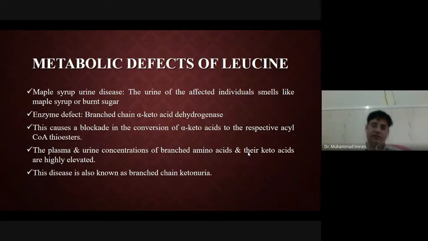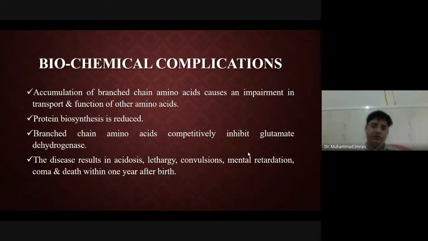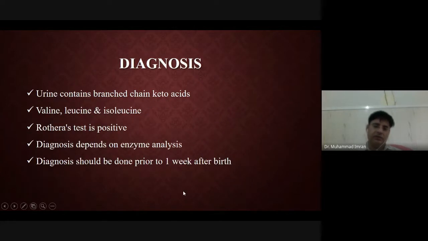All the branched-chain amino acids will accumulate and cause the plasma and urine levels to increase, which causes these keto acids to come into the urine and blood, called ketonemia and ketonuria, which cause many disorders like acidosis, lethargy, convulsions, mental retardation, coma, and death within 1 year after birth. Diagnosis: urine contains branched-chain keto acids, valine, leucine, isoleucine. Rothera test will be positive.